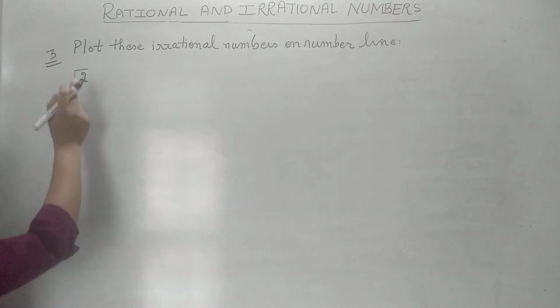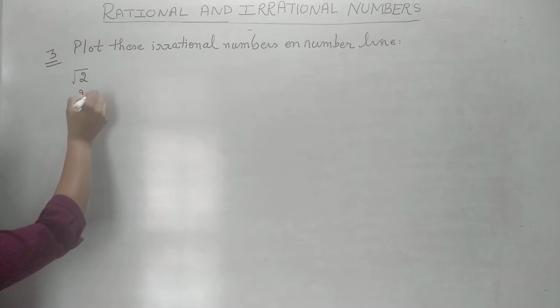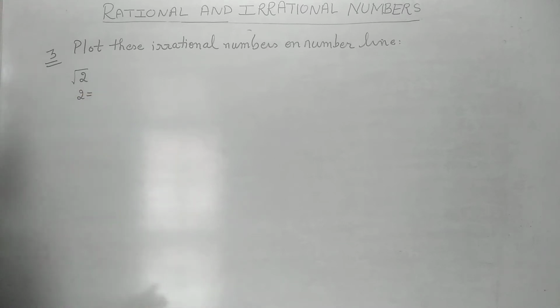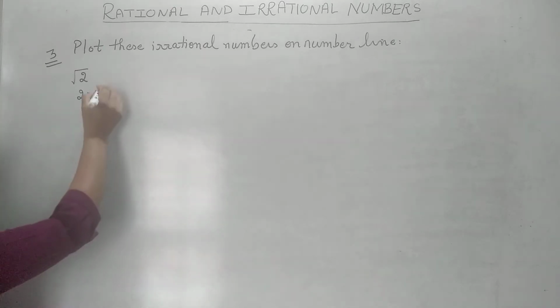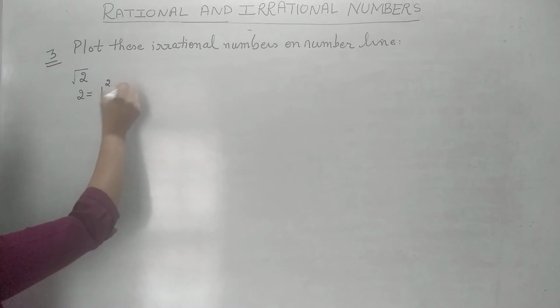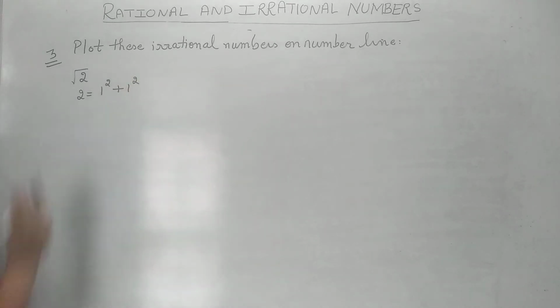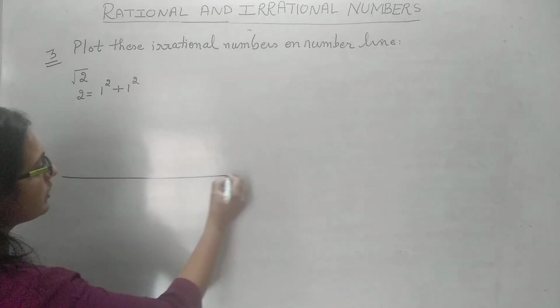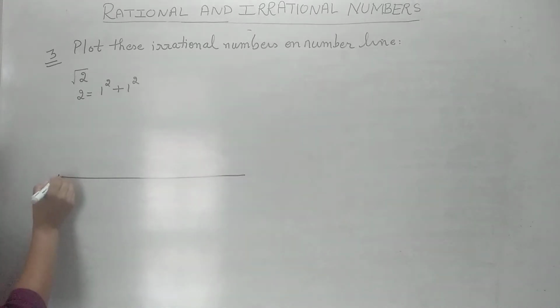Now first of all, what is 2? We have to write 2 as the sum of two squares. We have to write it as the sum of two squares in which one is 1. Like I can write it as 1 square plus 1 square. 2 can be written like that. So how will I plot it? First of all, I make a number line.